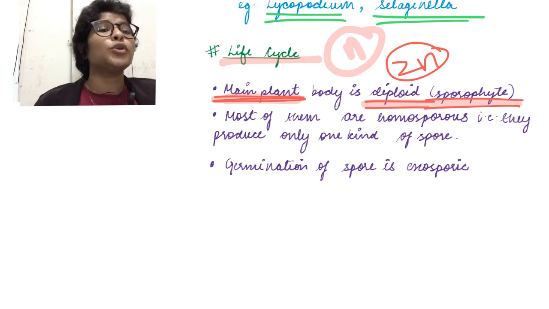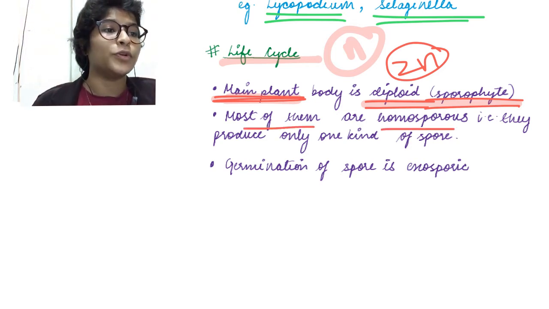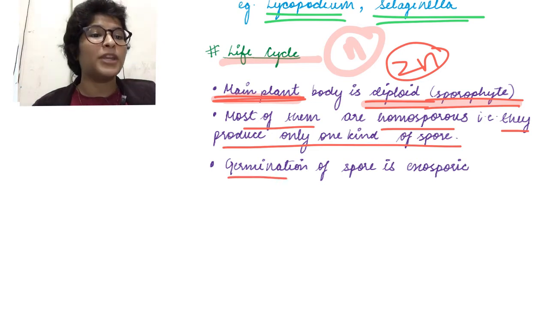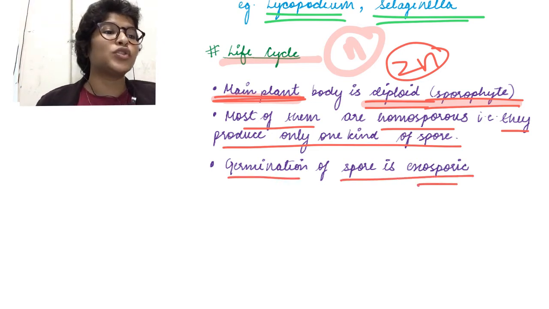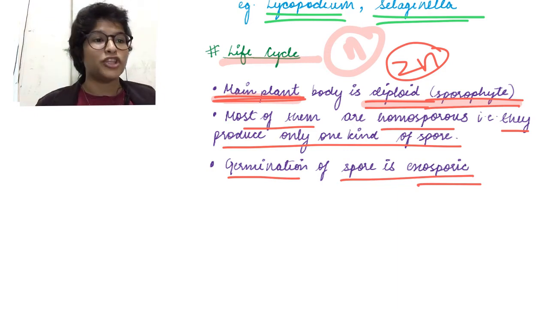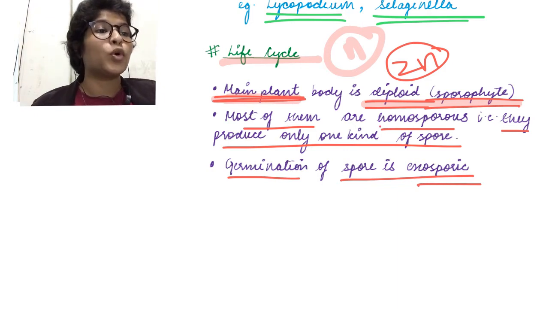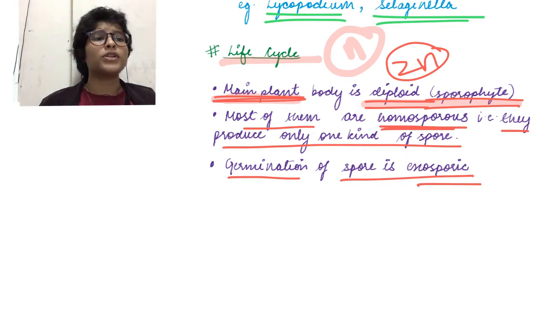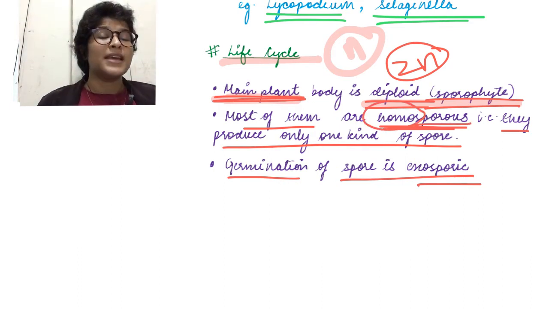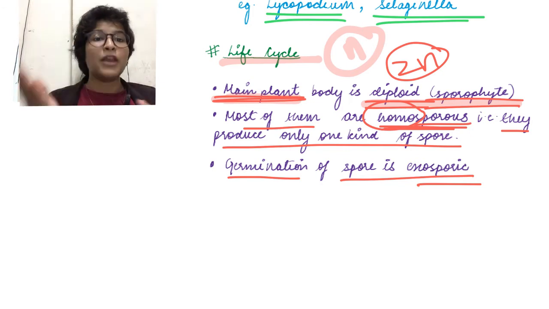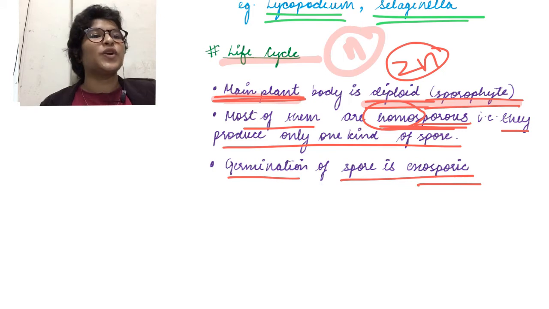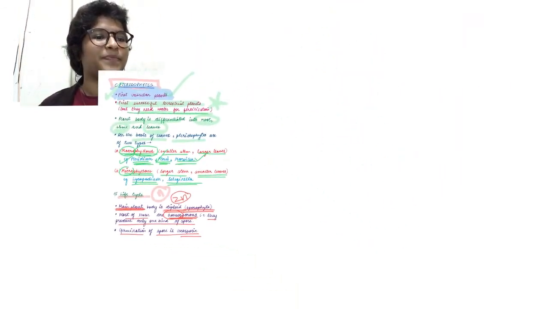Okay. So most of them are homosporous. That is, they produce only one kind of spore. And germination of spore is exosporic, meaning outside the sporangium. Most of them are homosporous. Now what is the meaning of homosporous? Homo means same and sporous means spores, so the male or female plant will produce the same kind of spores. Okay. So going on to the next page.